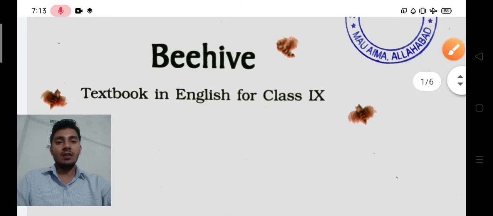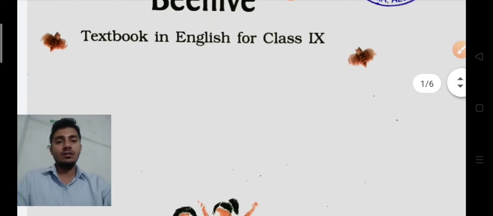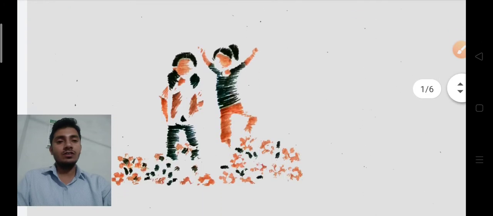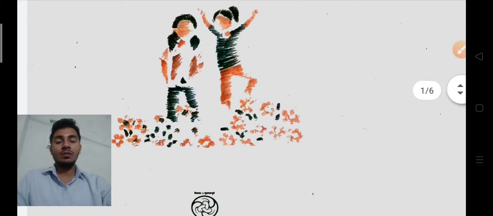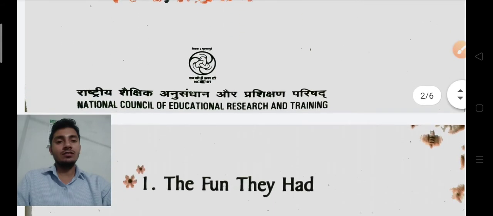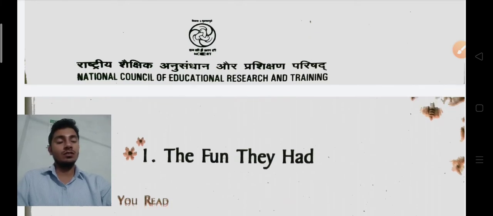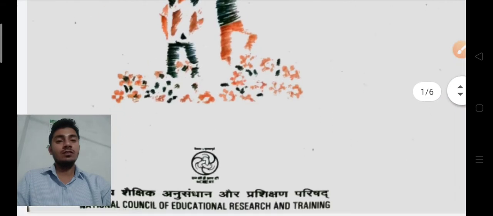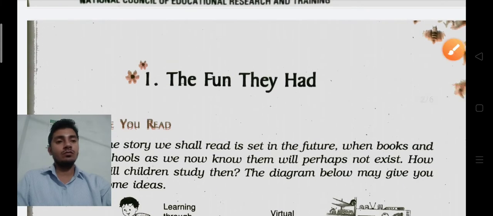So this is the Beehive book, you know already about it, a textbook in English for class ninth. So you have seen this. Okay, and after that I want to tell you that you can see over here, this is the page where a picture is printed, because in this chapter there are two students. And you can see this is the Rashtriya Shaikshik Anusandhan Aur Prashikshan Parishad, National Council of Educational Research and Training book. And after that, first I will tell you about the chapter.